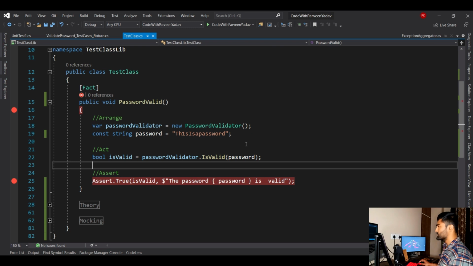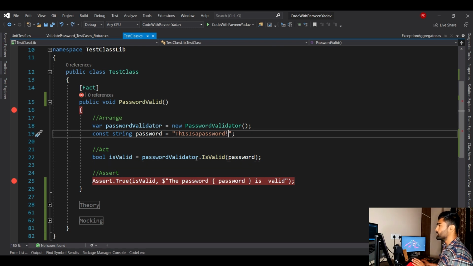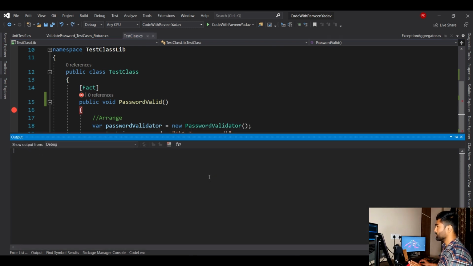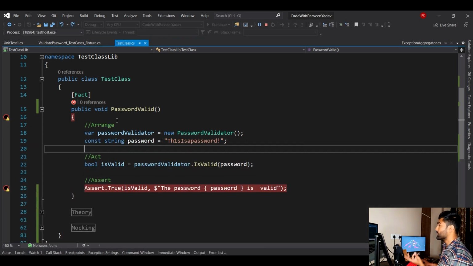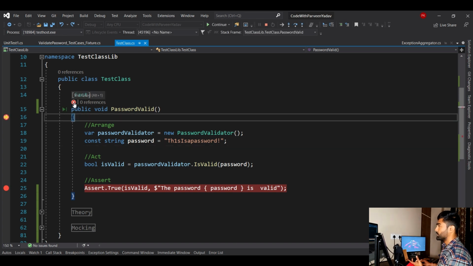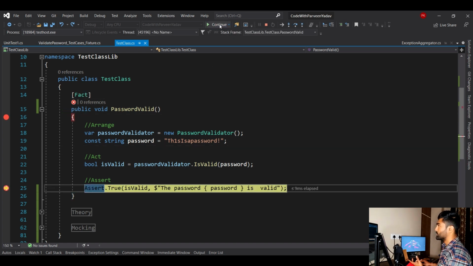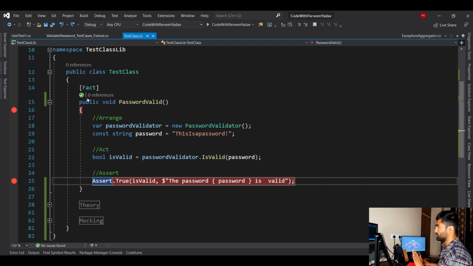Now let me fix that error. Okay, and let me show you. Let's say debug. Okay, and let's see how it works in the green case when it passes, right? So here you go. Let's execute. I don't want to debug this time. Here you go. This is green now, right?